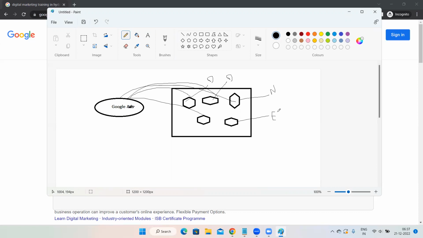You are creating one kind of website, I'm creating one kind of website. Yours might be a blogging one, mine might be service oriented. I'm providing digital marketing training, you might be providing some other service. So everybody is creating different websites. So what Google does is, Google will categorize the data of our website. What first Google is doing? First, Google is collecting the data. Now, Google is collecting your website data, then my website data, then someone else's.